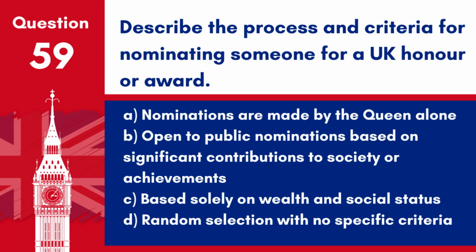Question 59. Describe the process and criteria for nominating someone for a UK honour or award. A. Nominations are made by the Queen alone. B. Open to public nominations based on significant contributions to society or achievements. C. Based solely on wealth and social status. D. Random selection with no specific criteria. Answer: B. Open to public nominations based on significant contributions to society or achievements. UK honours recognise a wide range of services and achievements, with nominations evaluated on merit.